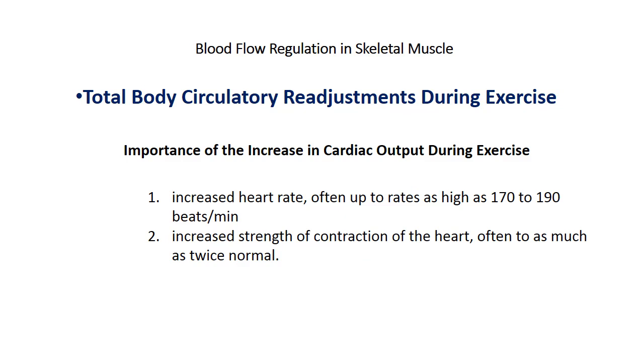The third important factor is increased cardiac output during exercise. Heart rate will increase during exercise, often up to rates as high as 170 to 190 beats per minute, with increased strength of contraction of the heart, and often we can see it double.